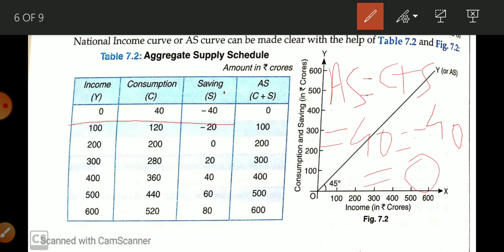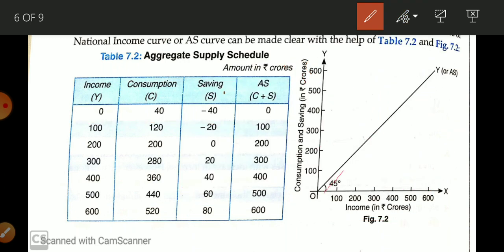Okay, take one more random example, 500. So what is consumption, 440, and what is saving, 60. So when you add, how much will you get, 500. So this is why when you represent income on the OX axis, and you represent consumption and saving, that is, aggregate supply, in this way which type of line will you get? You get an upward sloping line of 45 degrees, and it always starts from the origin point.